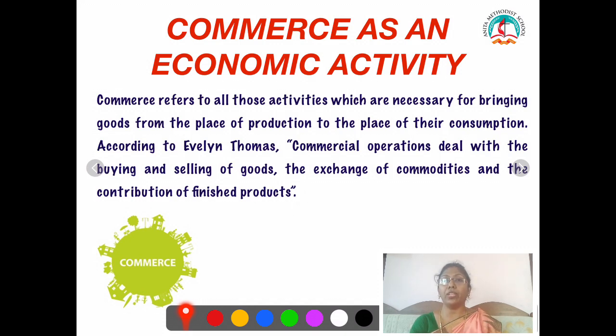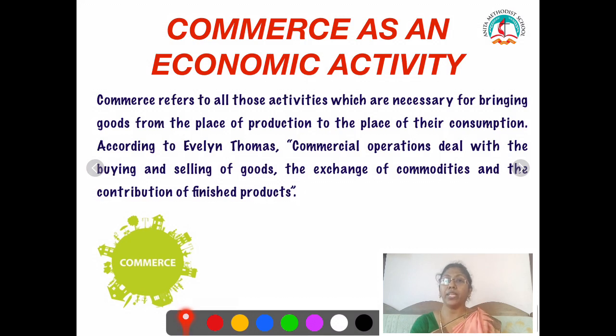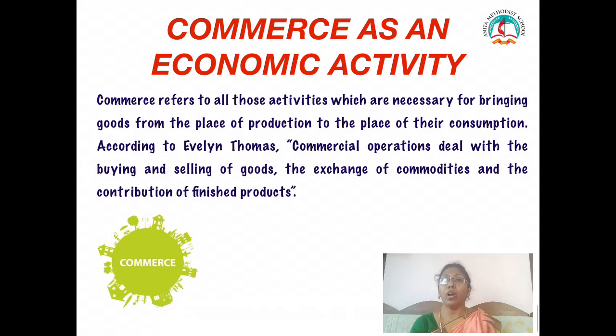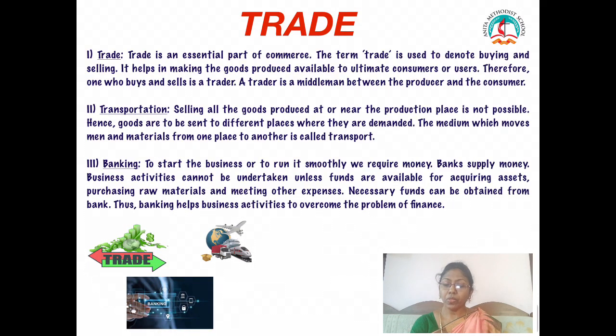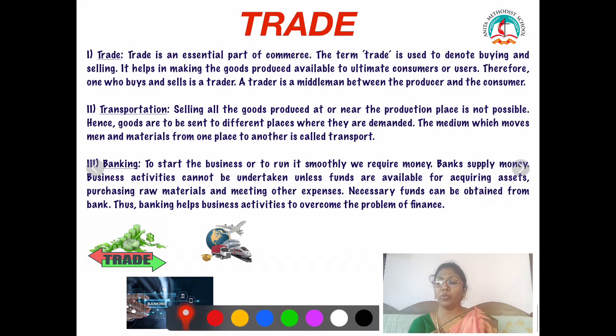What are the auxiliaries of trade? Transportation, banking, insurance, warehousing, etc. are the auxiliaries of trade. First one we are going to see is trade. Trade is an essential part of commerce. The term trade is used to denote buying and selling. Whatever happens is a business activity, buying and selling. It helps in making the goods produced available to the ultimate consumers or users. Therefore, one who buys and sells goods is called a trader. A trader is a middleman between the producer and the consumer.